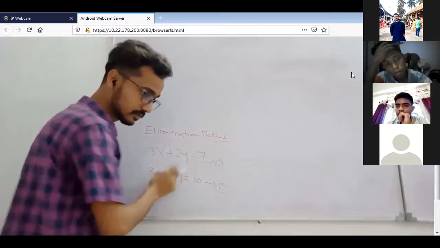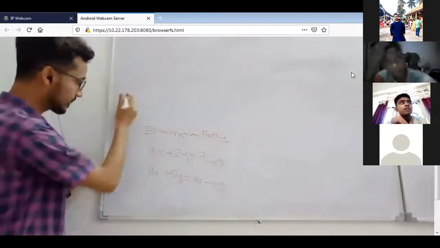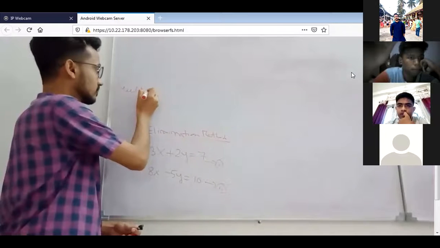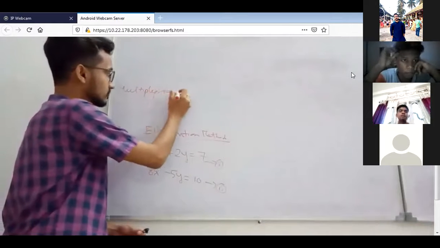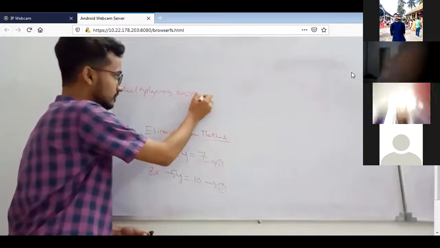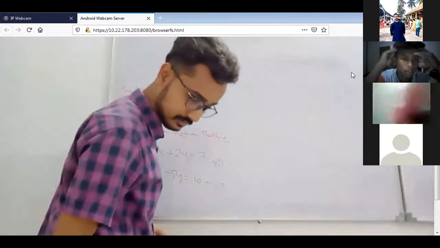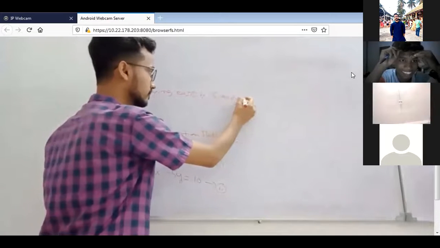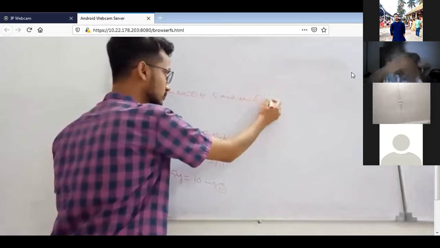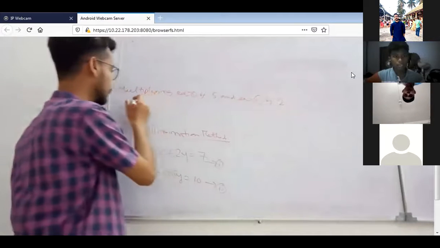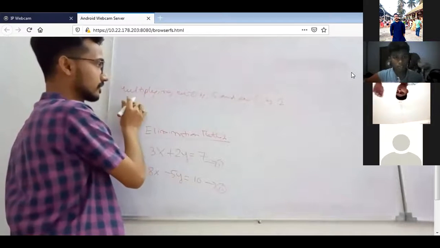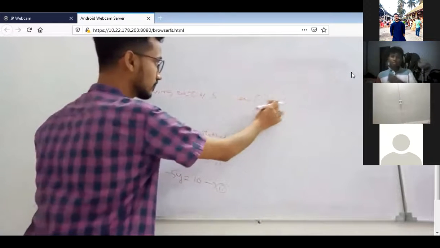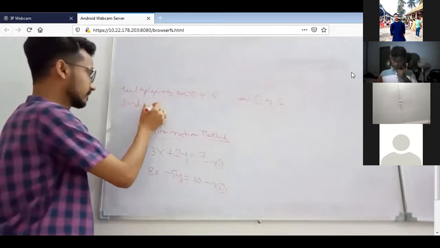So write down like this: multiplying equation 1 by 5, comma, equation 2 by 2, and adding it.